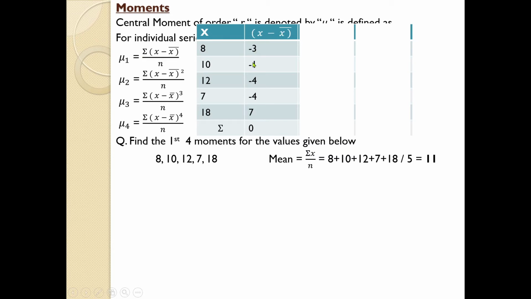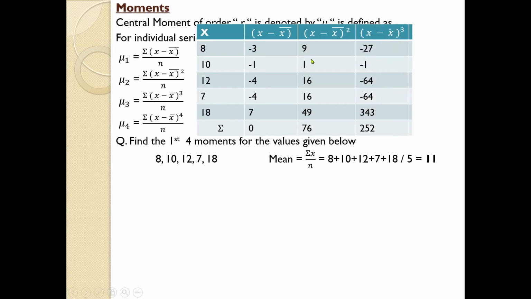Remember, you need to consider the sign. The next column, x minus mean raised to 2, and the next one, x minus mean raised to 3, and finally x minus mean raised to 4, and the final column also computed.